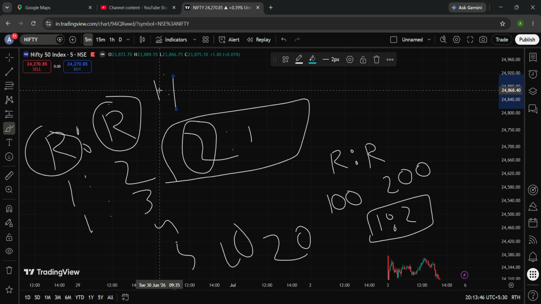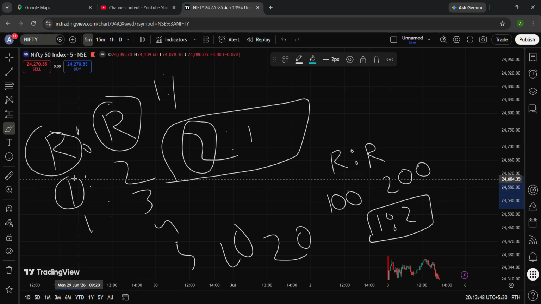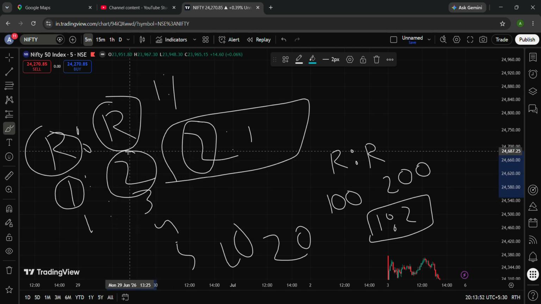What does that mean? If you are risking 100 rupees, or let's say 1000 rupees, then you will earn 200 rupees or 2000 rupees respectively. Let me give you another example of a 1 is to 4 risk to reward ratio.